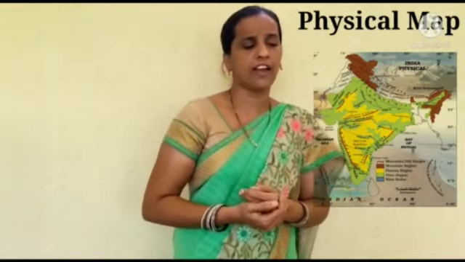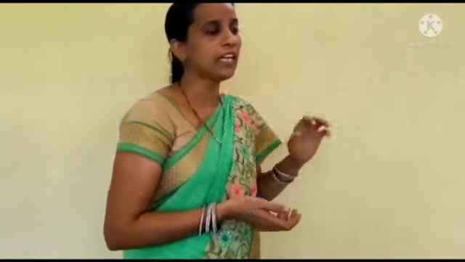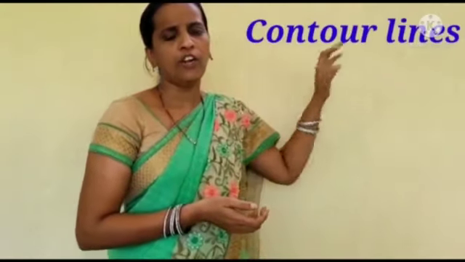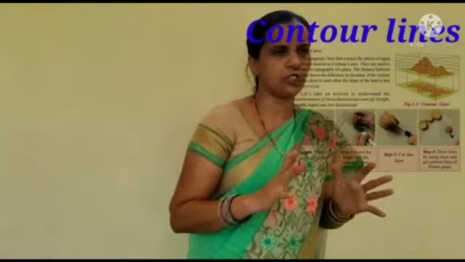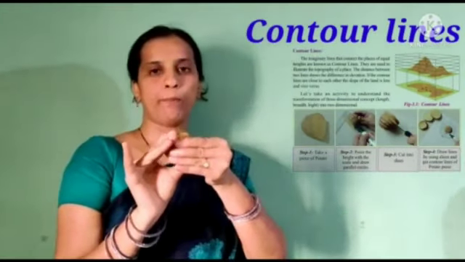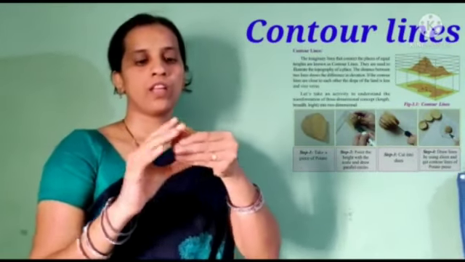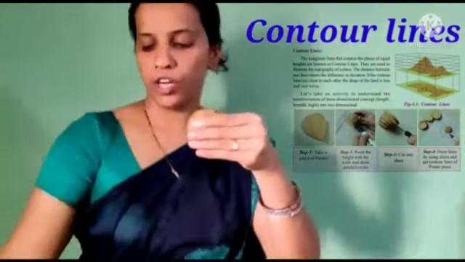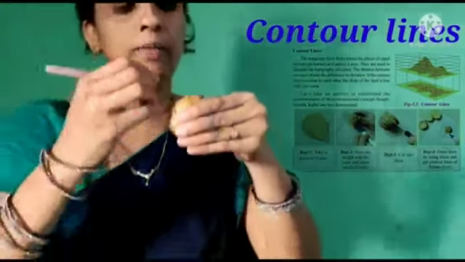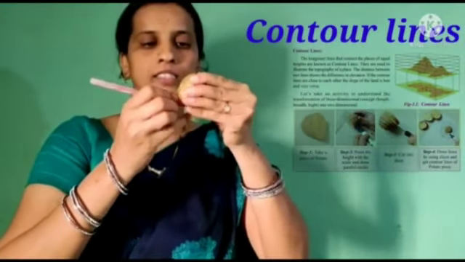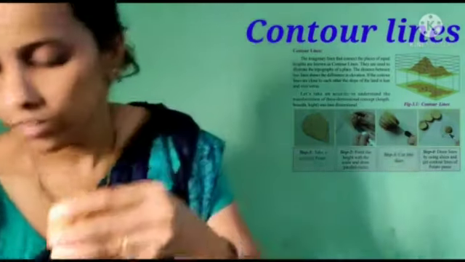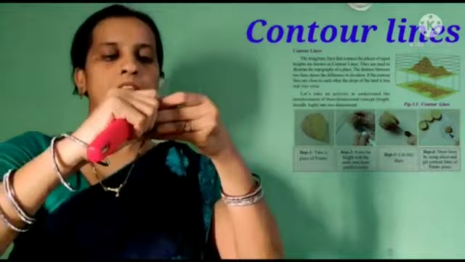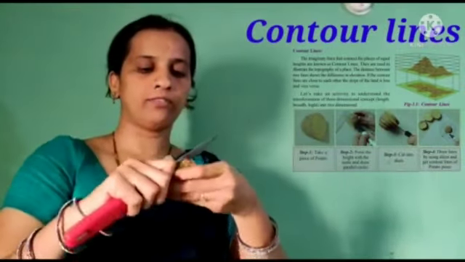Another important concept is contour lines. Contour lines are imaginary lines. I have taken one potato. I draw imaginary lines and cut along these imaginary lines.